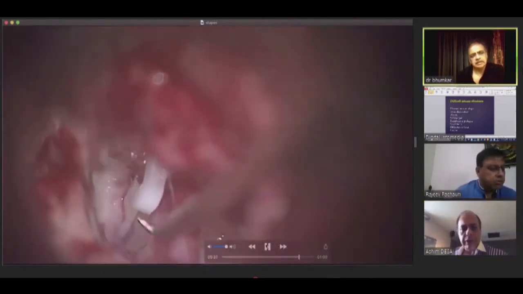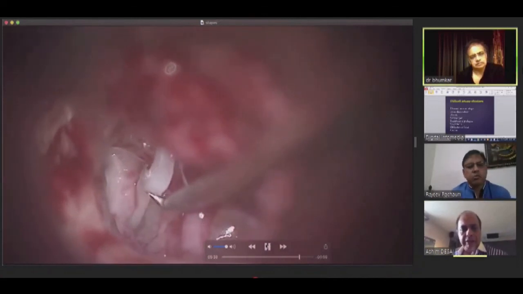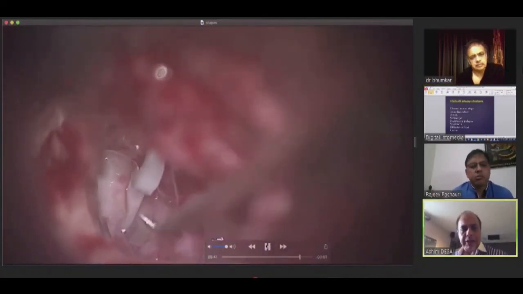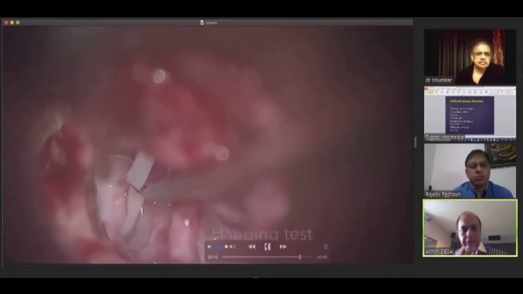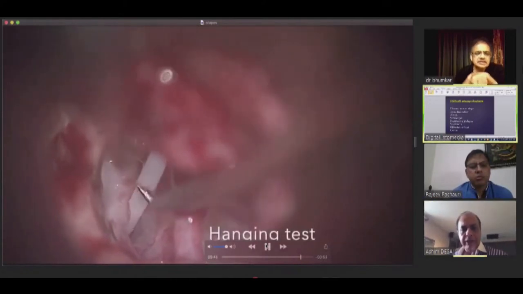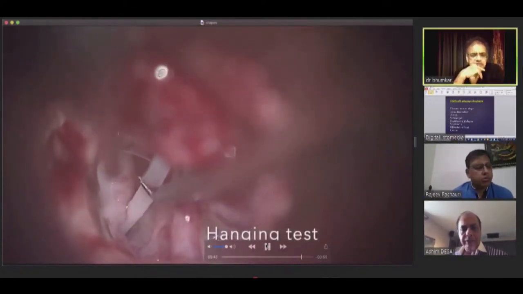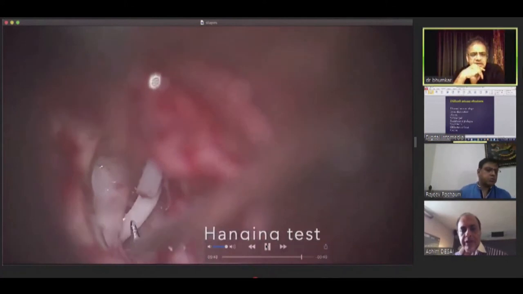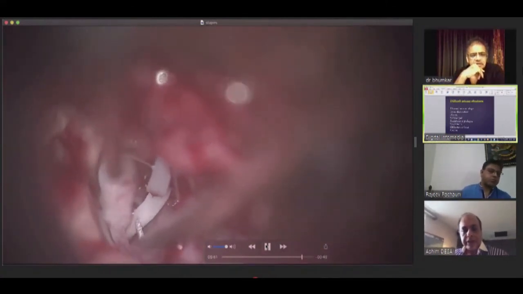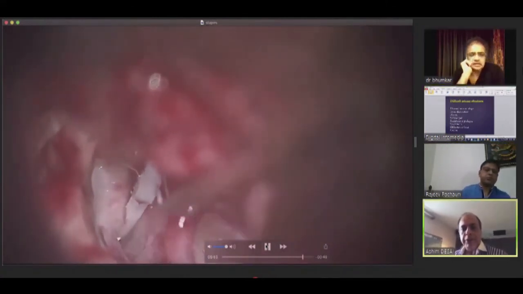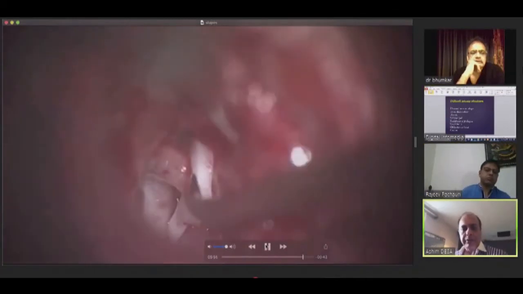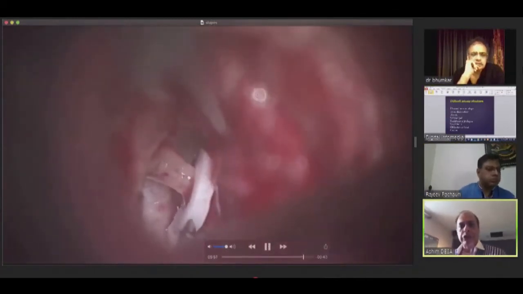It is applied. Lovely. And now again, even in this, I will do my hanging test, what is known as a hanging test. It doesn't matter if the shaft of the piston is touching or abutting against the nerve, it doesn't make any difference. It doesn't injure. It's a Teflon piston or titanium, it doesn't matter. Okay, so that was about it. Thank you.